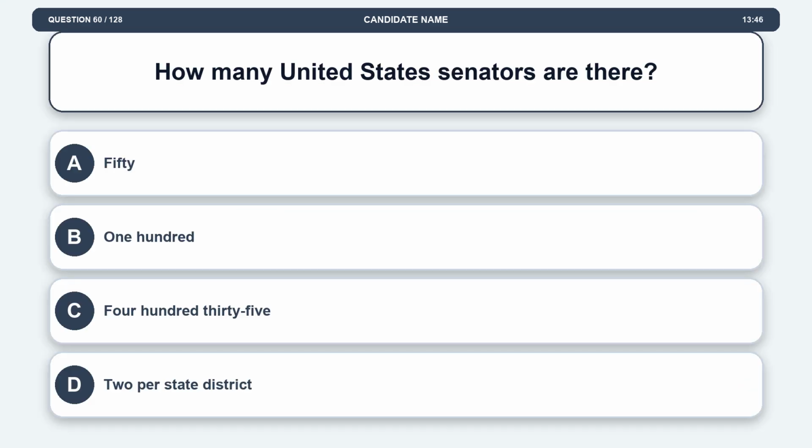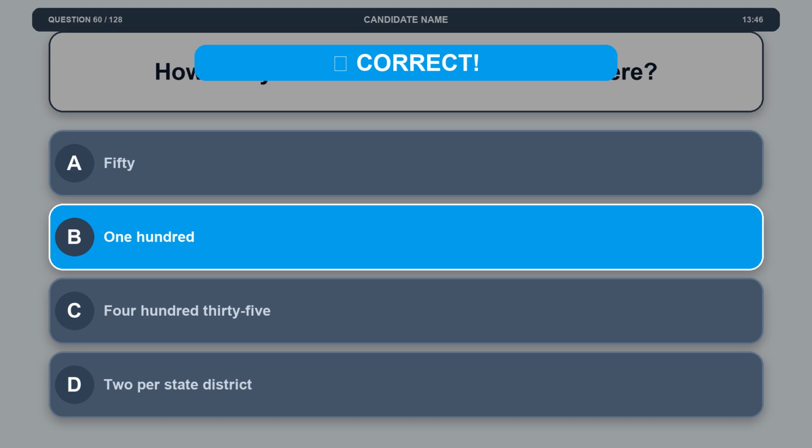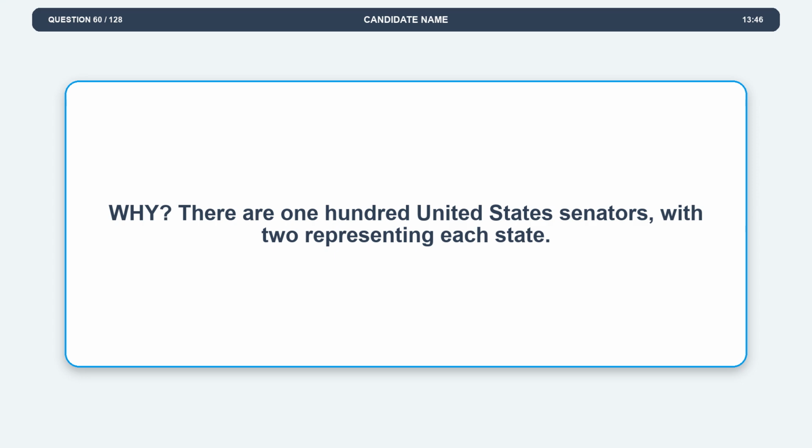Question 60. How many United States senators are there? Option A, 50. Option B, 100. Option C, 435. Option D, 2 per state district. The correct answer is option B, 100. Explanation. There are 100 United States senators, with 2 representing each state.